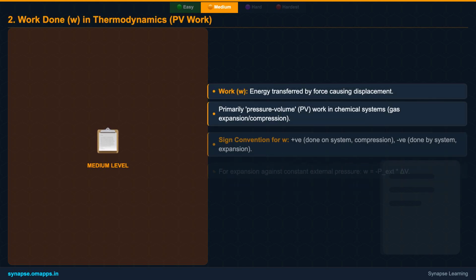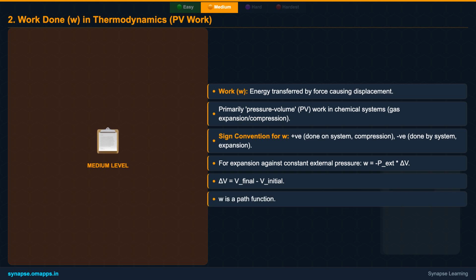Next, let's delve into work, specifically PV work, which is common in chemical systems involving gases. Work is energy transferred by force causing displacement. For expansion or compression of gases, work, W, is given by P_external times the change in volume, delta V. If the system expands, it does work, so W is negative. If work is done on the system, like compression, W is positive. Understanding this sign convention is vital for applying the first law correctly in problems.